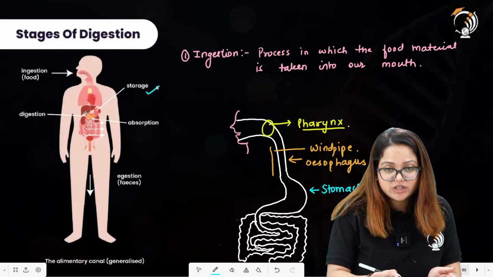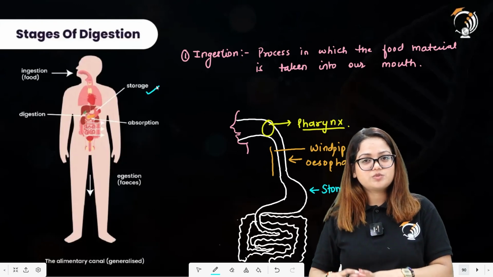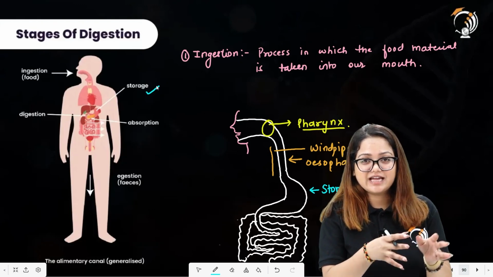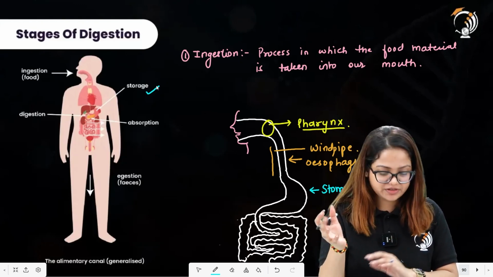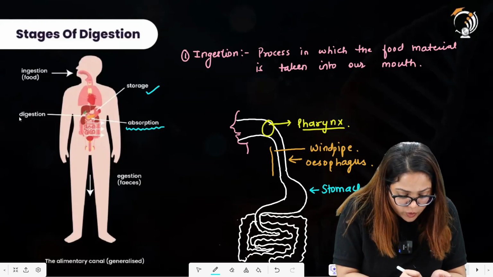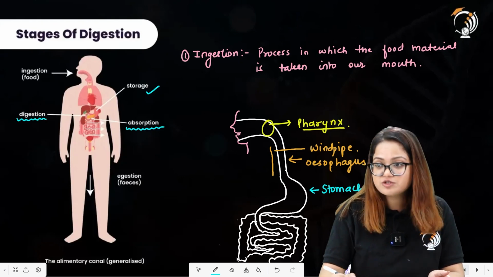Then there will be storage. So there will be storage of the food material inside our stomach, inside our small intestine for quite some time, by which time the enzymes will be acting upon these food materials. There will be absorption, and before that digestion will occur. So there will be complete digestion in the region of small intestine.